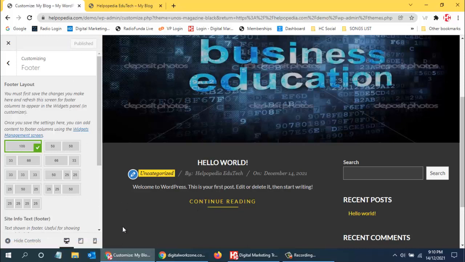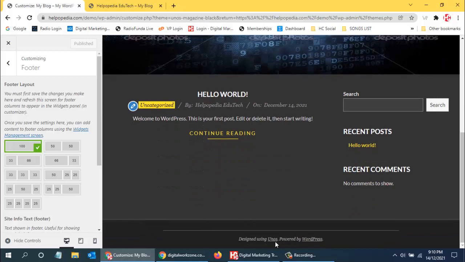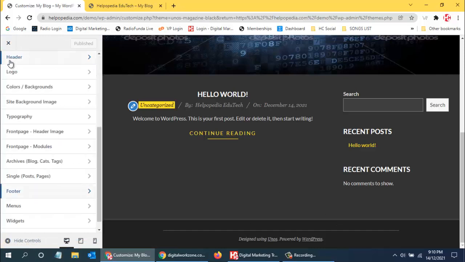So this is the footer that we are talking about over here. If I select this option 4, then I will have 4 column footers. Of course I need to first add content into it. After that only it will take the shape. Before that nothing will come up. So I can use whatever I want. So this is about the footer over here.